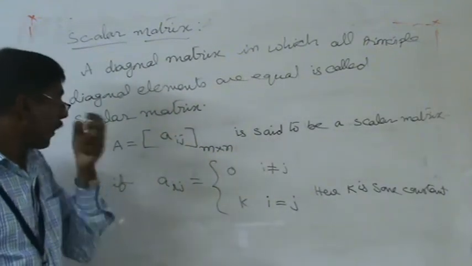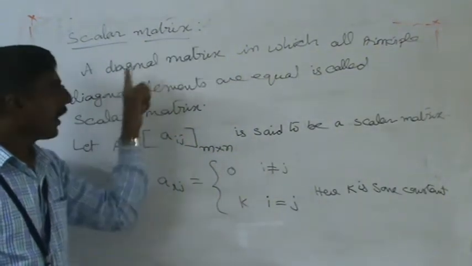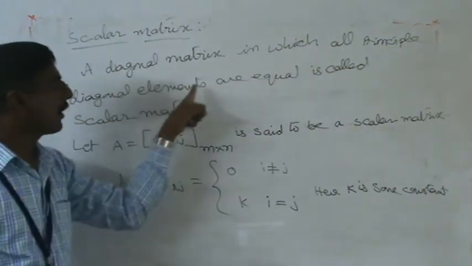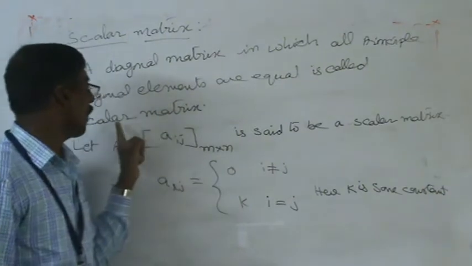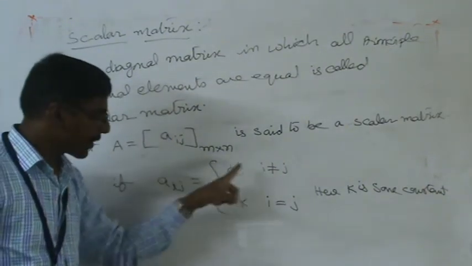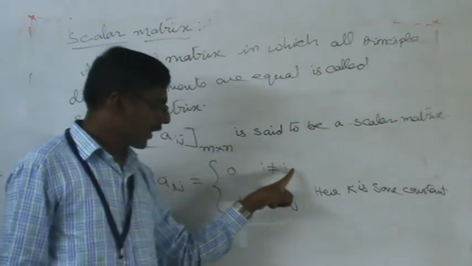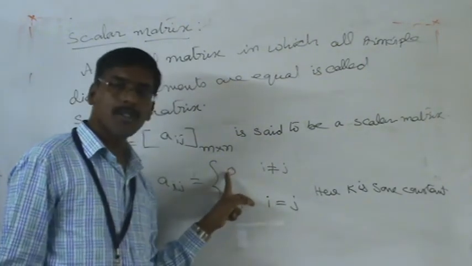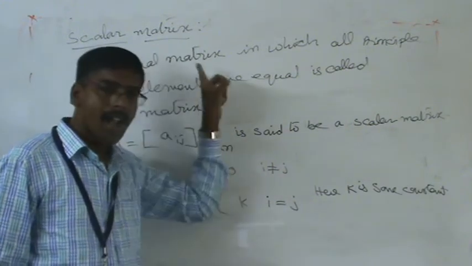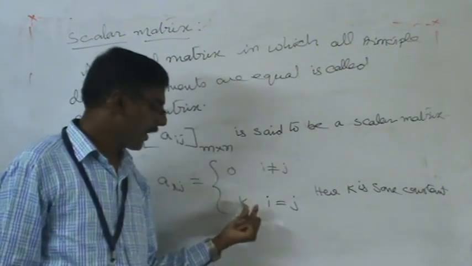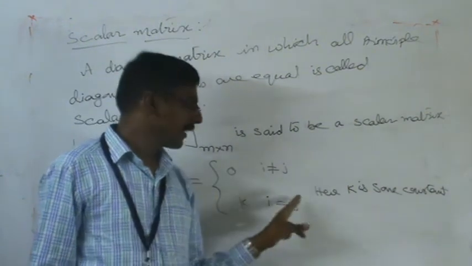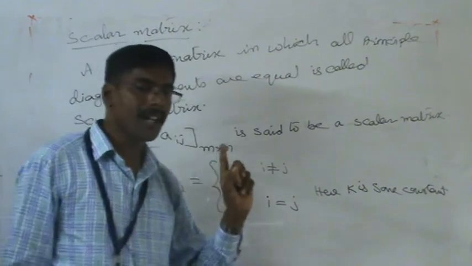So, the definition of a scalar matrix: a diagonal matrix in which all principal diagonal elements are equal is called a scalar matrix. Here, in the diagonal matrix, whenever i does not equal j, the values should be 0. Whenever i equals j, all the principal diagonal element places will get the same number, that is k. k is nothing but any number we can take. This is an example of a scalar matrix.